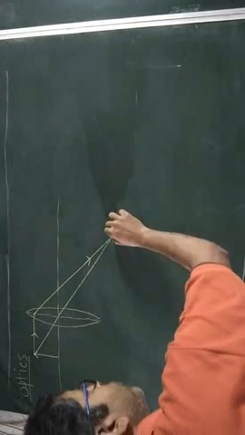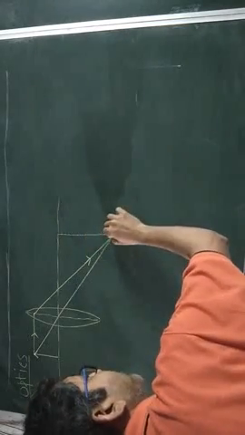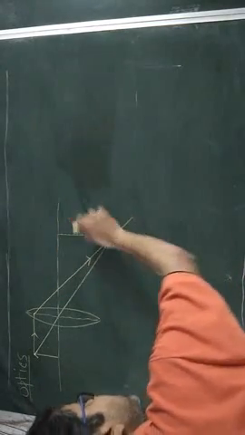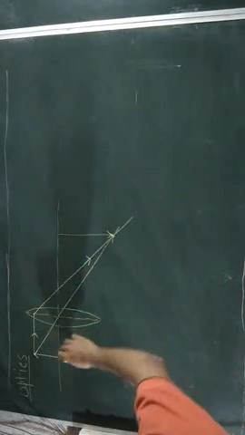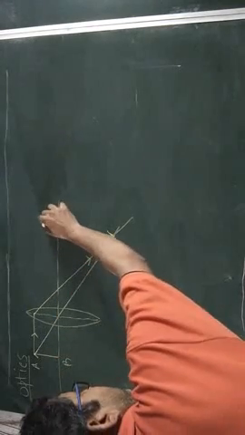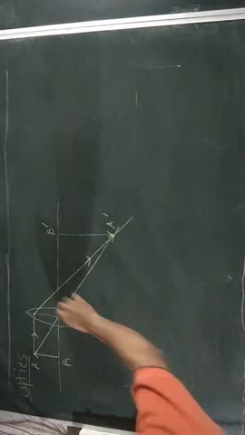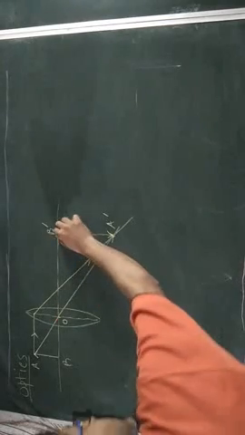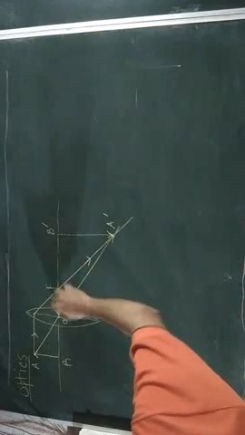and if we draw a perpendicular from that point on the principal axis, that will be the image formed by this lens. We can call it A dash, B dash, or A prime, B prime. This is optical center, and this is principal focus.